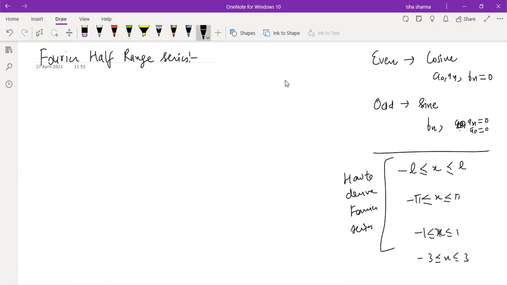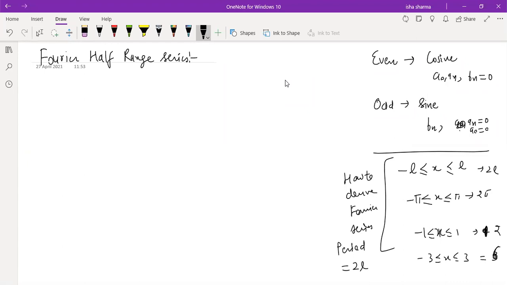Now, what is this half range? One more thing. These functions which are defined over these kinds of intervals have period 2L. Minus L to L, the definition is given, and after that values start repeating. So for this the period is 2 pi, for this the period is 2L, for this the period is 2, and for this the period is 6. So this is what was happening.